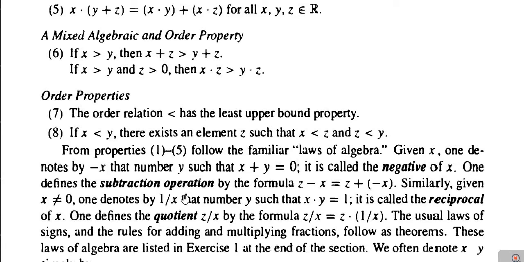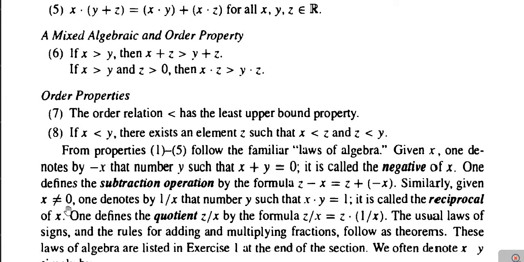Similarly, the subtraction operation is defined by the formula z minus x is equal to z plus (minus x), means the subtraction of two elements is defined in terms of addition. Okay, as z minus x is nothing but z plus (minus x). So x subtracted from z is the same as addition of z with the negative of x. Negative of x means the additive inverse of x.